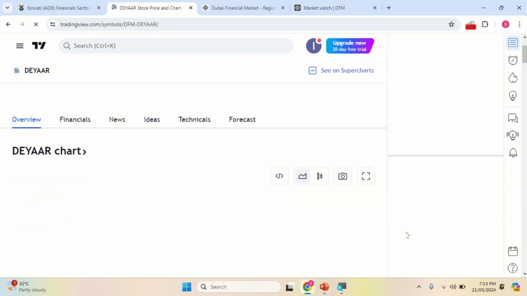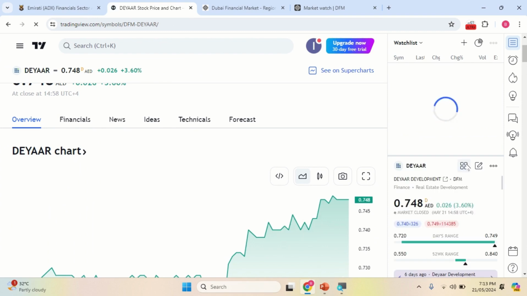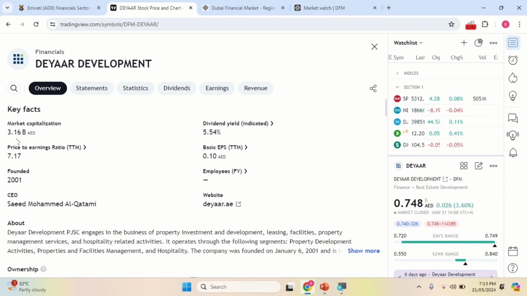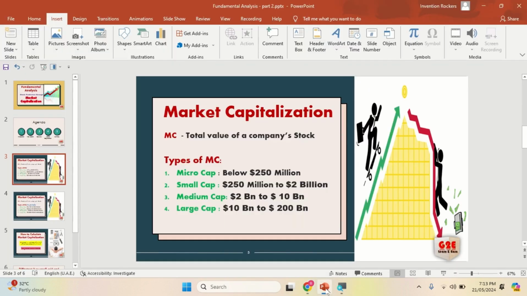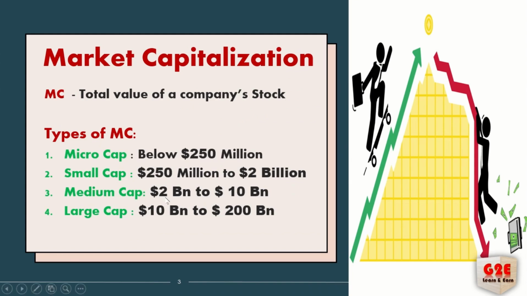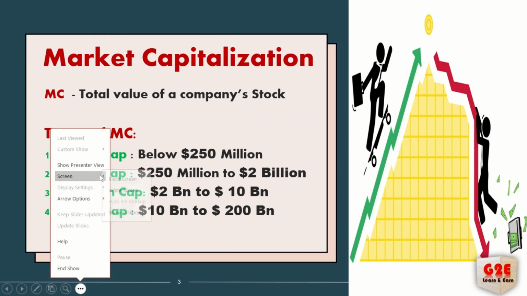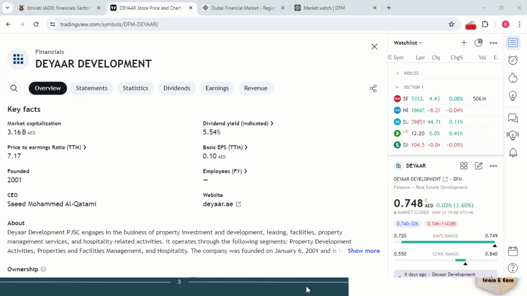It's showing over here on the chart what the price movement is. In the same way you can select financials. It's showing 3.16 billion. So 3.16 billion is related to which cap fund? 3 billion is related to a mid cap fund. This is the way you need to check it, which cap this company is related to, you can filter out.